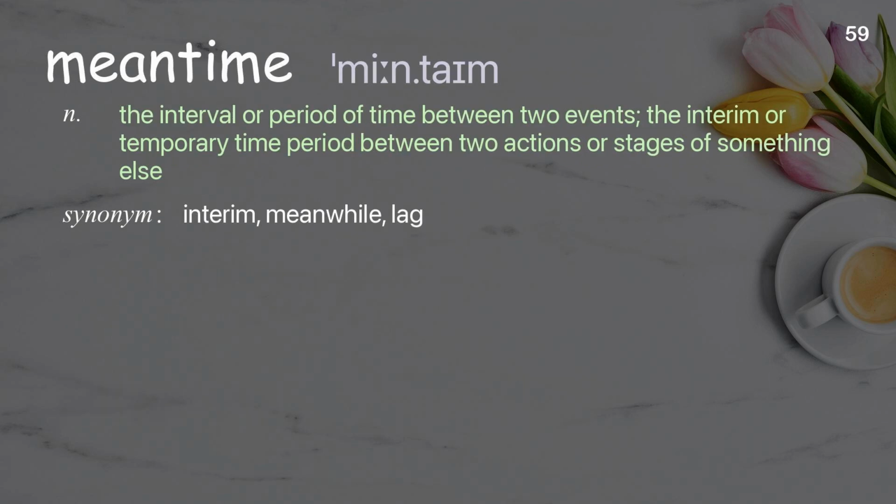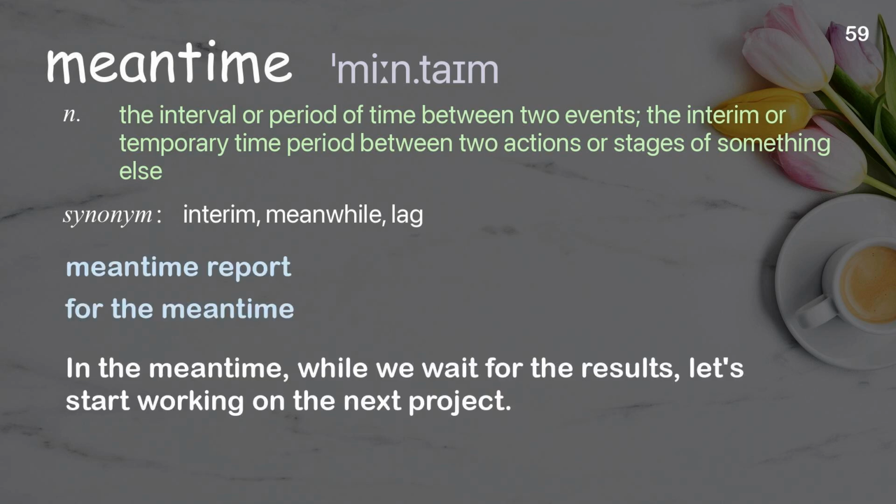Meantime. The interval or period of time between two events; the interim or temporary time period between two actions or stages of something else. Examples: Meantime report. For the meantime. In the meantime, while we wait for the results, let's start working on the next project.